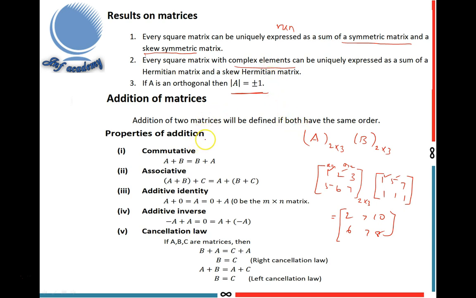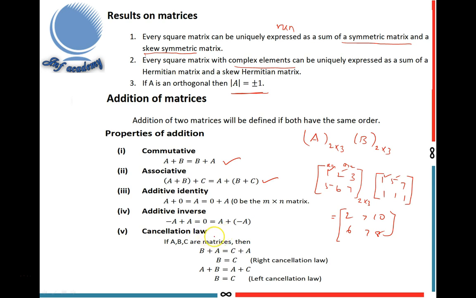Next, properties of addition. The first property is addition of matrices is commutative. A plus B equal to B plus A. Second one is it is associative. That means (A plus B) plus C equal to A plus (B plus C). Next one, additive identity. Additive identity is the zero matrix. A plus 0 and 0 plus A equal to A. So 0 is the additive identity. Next, additive inverse. Minus A plus A equal to 0. Similarly, A plus minus A equal to 0. So additive inverse of A is minus A. That means additive inverse of B is minus B.